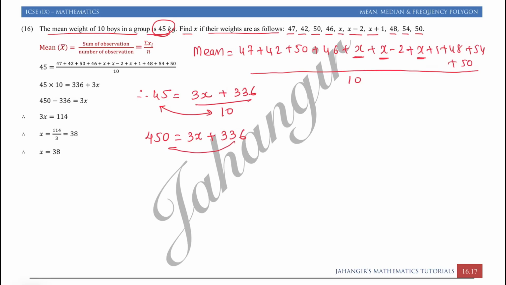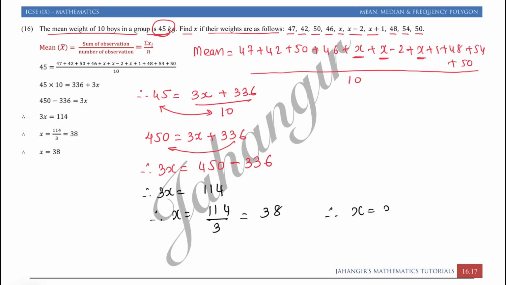This 336 you can shift on the other side, so you will get 3x is equal to 450 minus 336. So therefore 3x is equal to, subtracting both of them, you will get 114. So therefore x is equal to 114 divided by 3. So 3 3s are 9, 24, 3 8s are 24. So therefore the value of unknown x is 38.